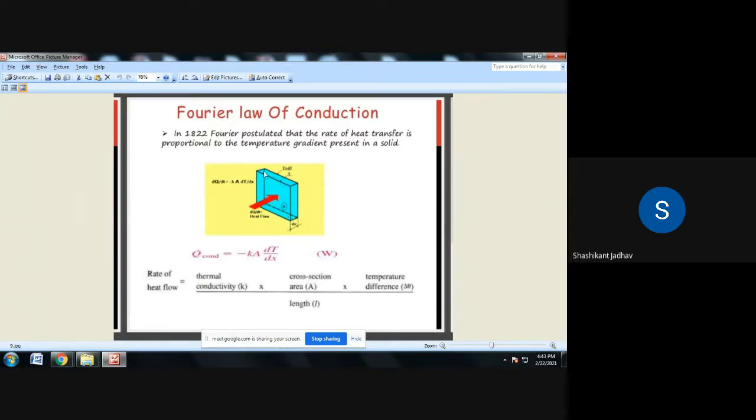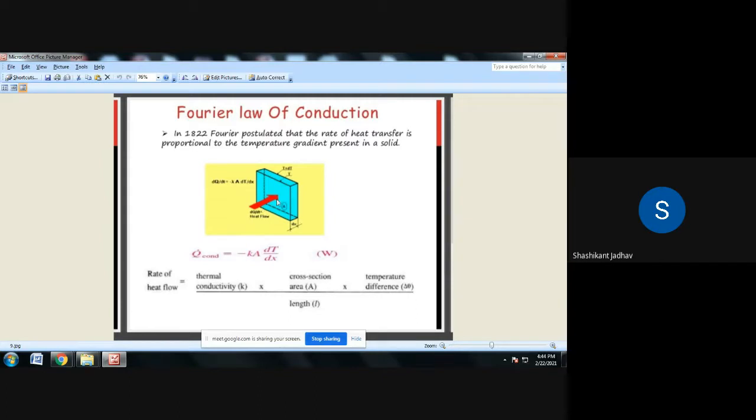Suppose we consider this left hand surface having temperature T1 and this right hand surface having temperature T2. The heat flowing from the left hand surface to the right hand surface, that heat transfer rate, is directly proportional to what? Area. Which area? The area which is at right angles, normal, to the direction of heat flow, means this area. This area is nothing but capital A.